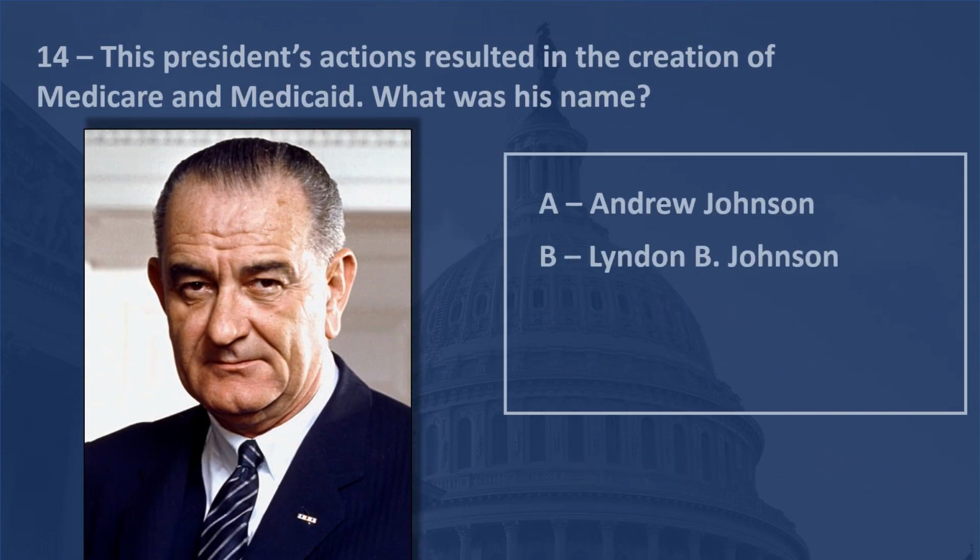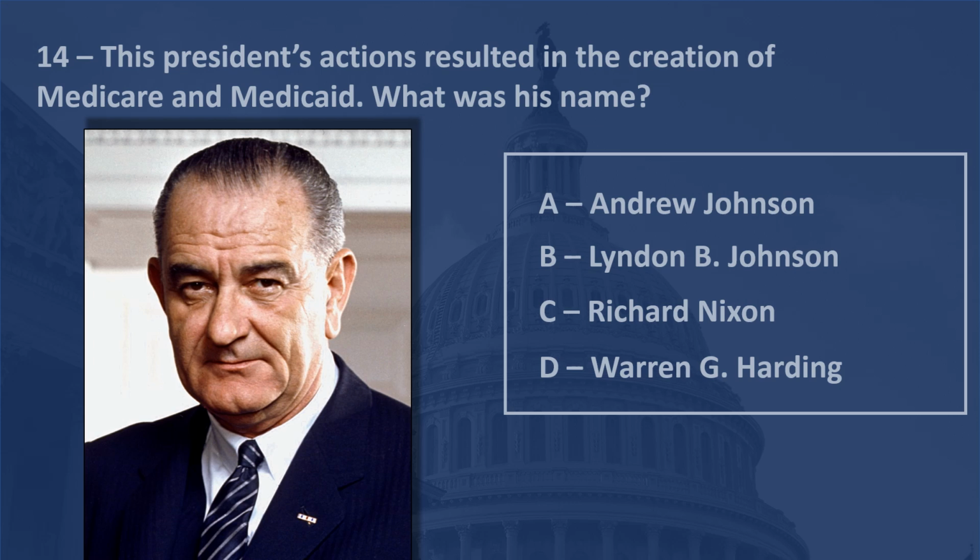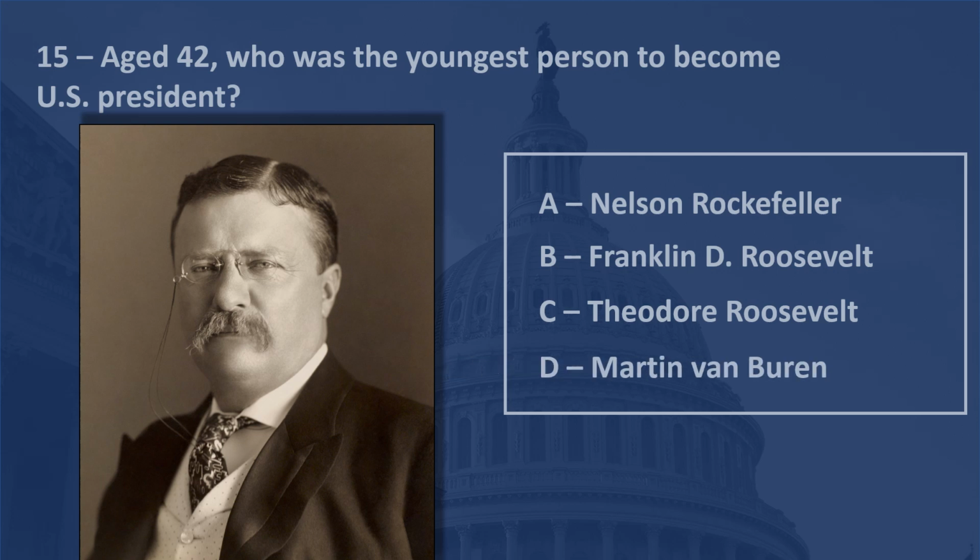This president's actions resulted in the creation of Medicare and Medicaid. What was his name? Lyndon B. Johnson. Aged 42, who was the youngest person to become U.S. president? Theodore Roosevelt.